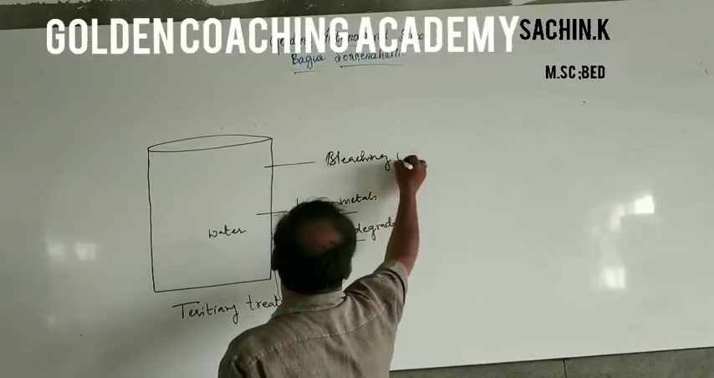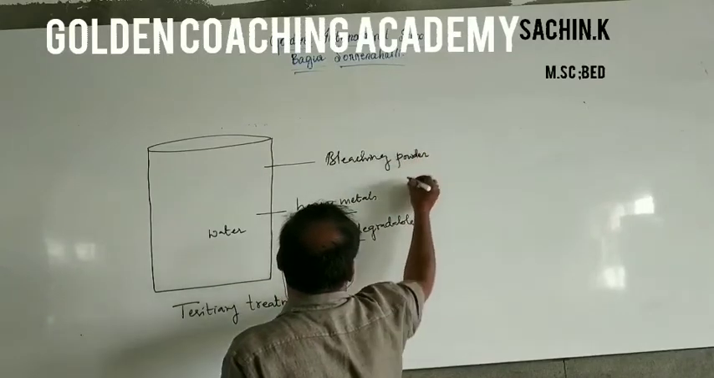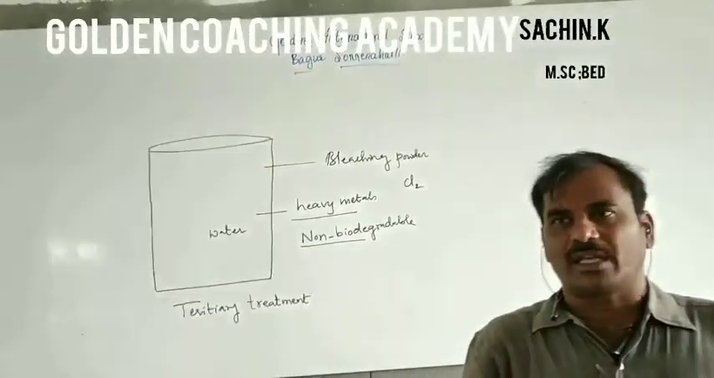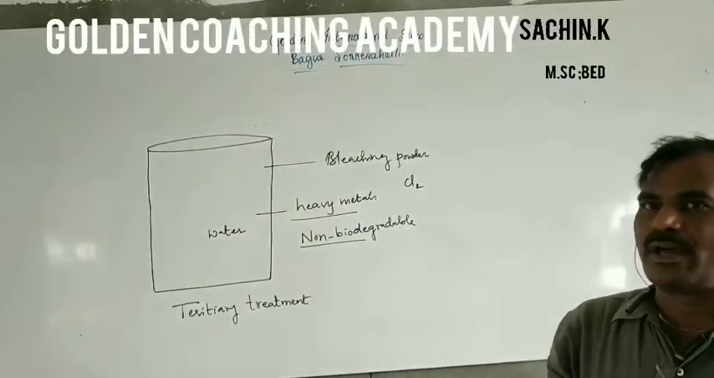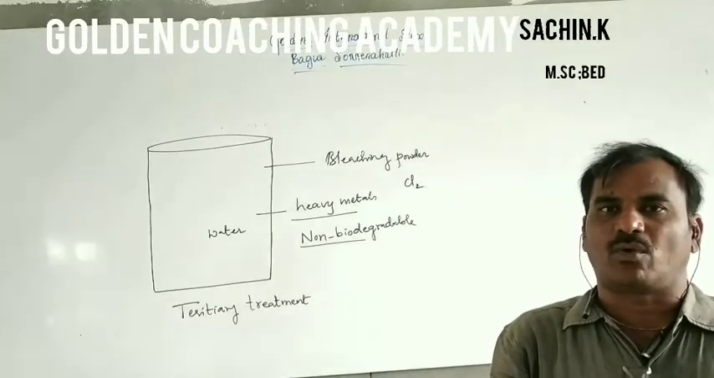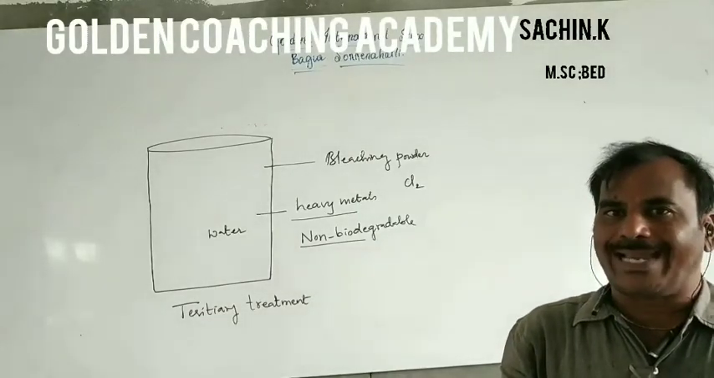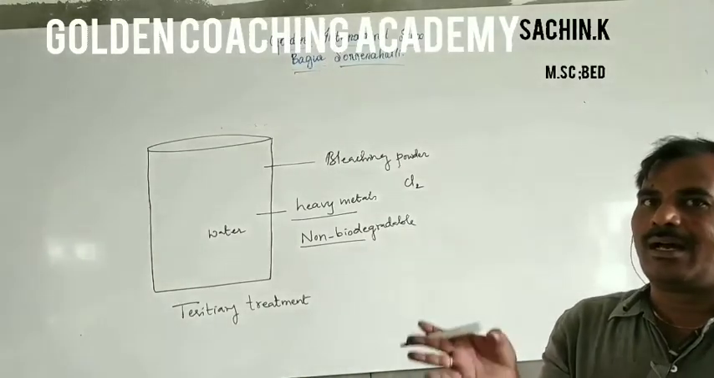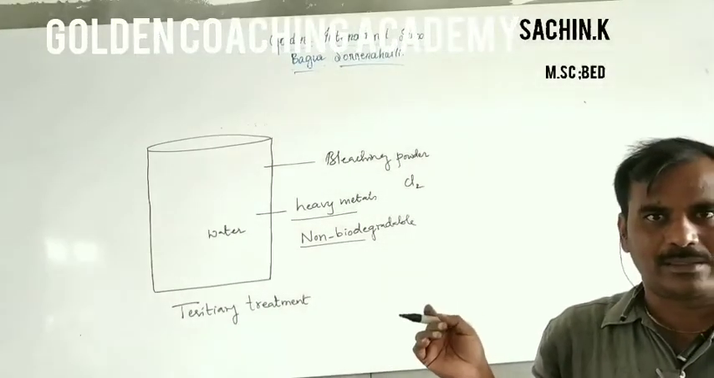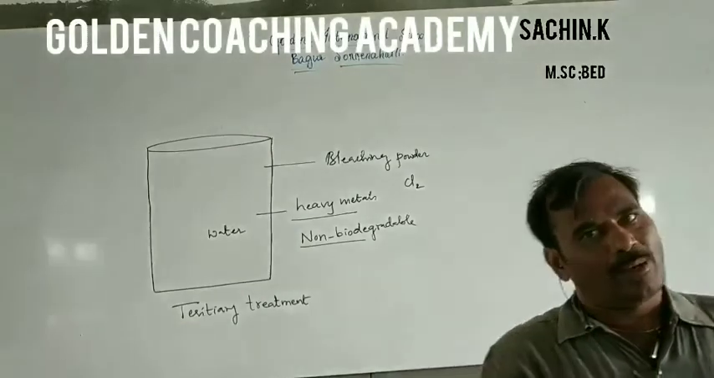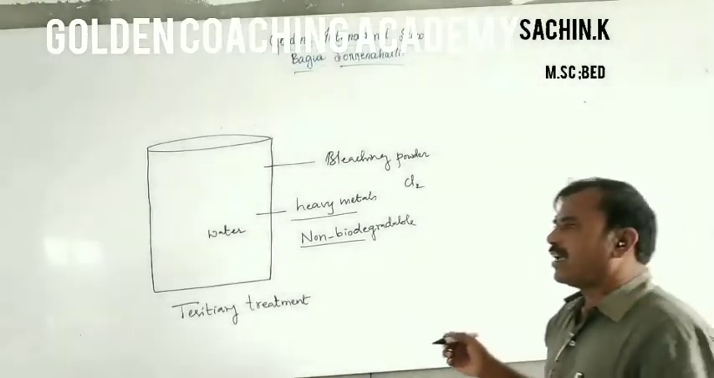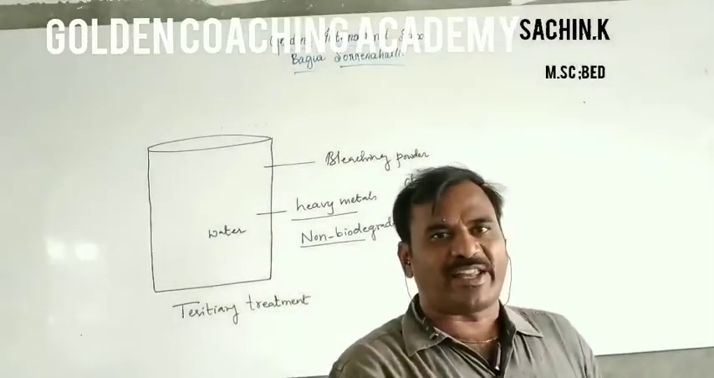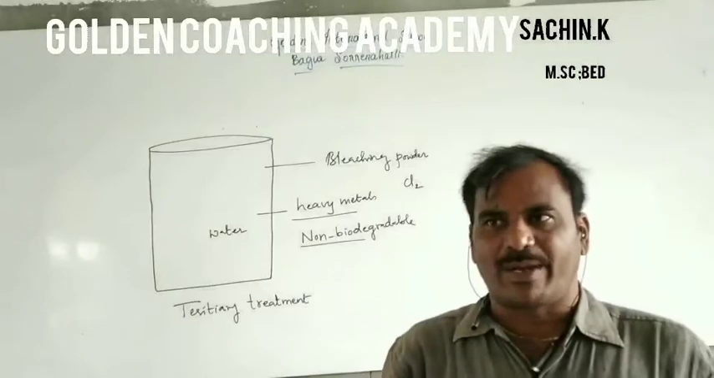Bleaching powder or chlorine gas is sent to the water for chlorination, so whatever microbes are left in that water die, and finally this water is released to the natural water bodies. In such a way, the sewage water is purified in the sewage water treatment plant.